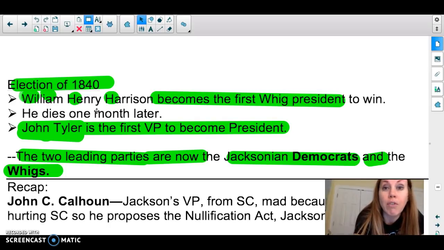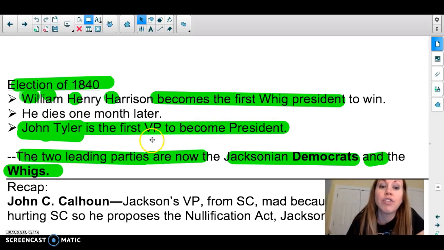So he does not wear the overcoat, goes outside, gives a 2-hour speech in the terrible, icy, snowy conditions, develops pneumonia, and dies. John Tyler is the first VP to become P.